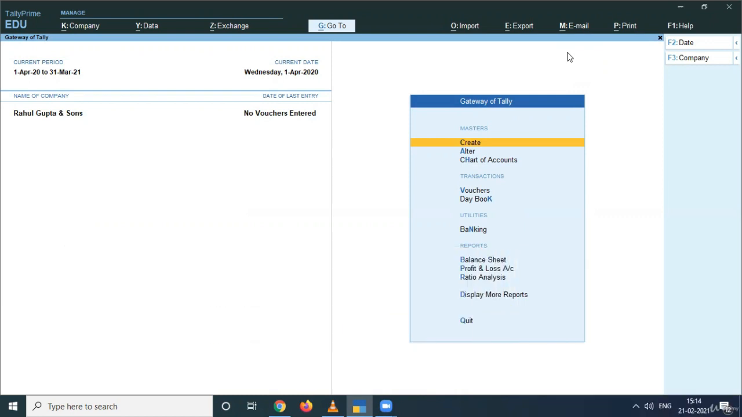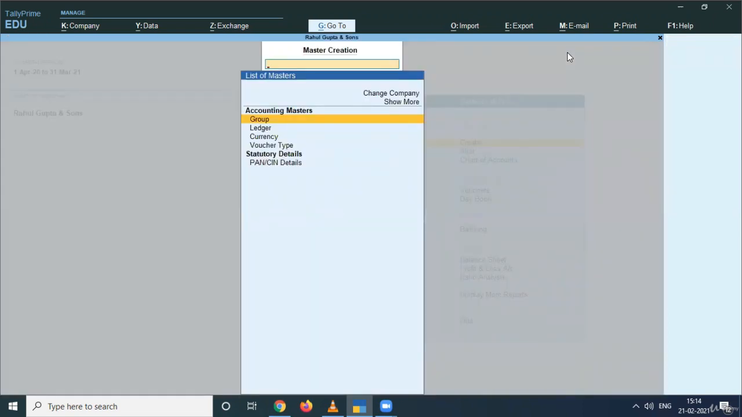So I have opened a company, Rahul Gupta and Sons, and from here you can see under Masters there is an option of Create. When I click on the Create option, you can see you are able to create groups and ledgers under Accounting Masters. So what do these groups and ledgers belong to? First of all, we'll understand the concept of groups and ledgers, and how we can divide the ledgers or groups in accounting.